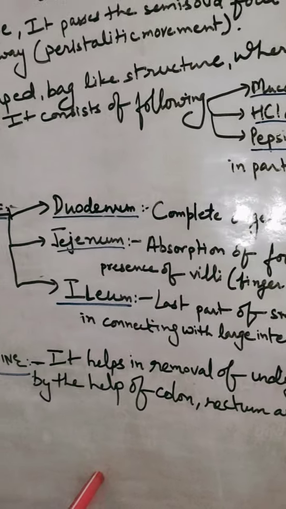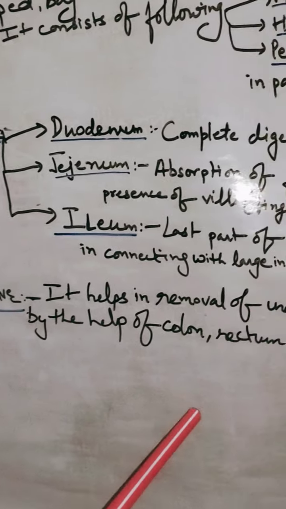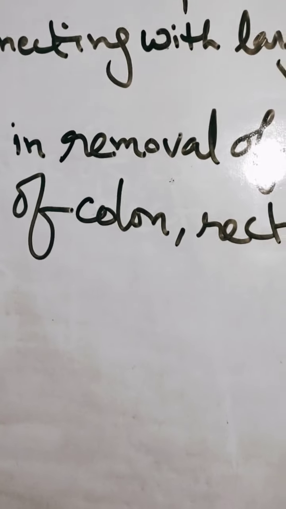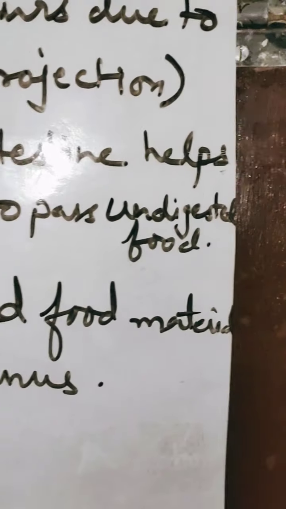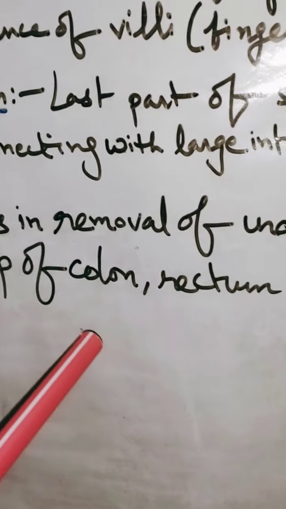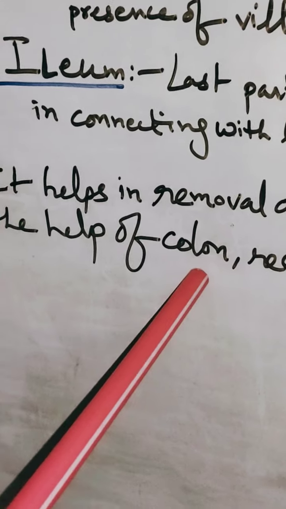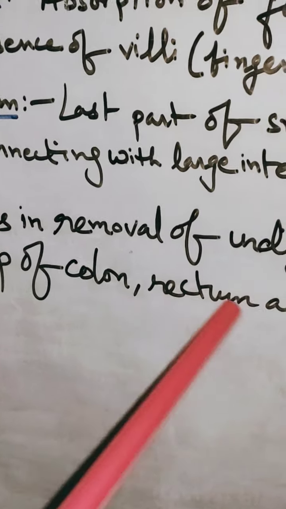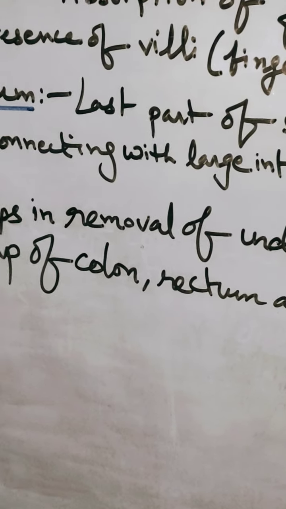Here also a few parts of digestion and absorption occur. If a few things which are digested are sent into large intestine, they get absorbed, like water. Some minerals get absorbed by the help of colon, and further the undigested part goes to rectum, is collected here and eliminated, removed out from the body by anus.